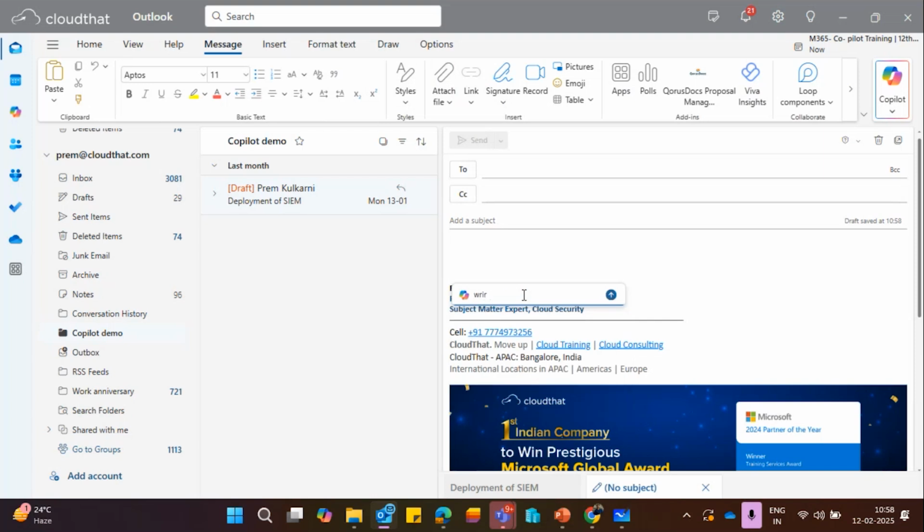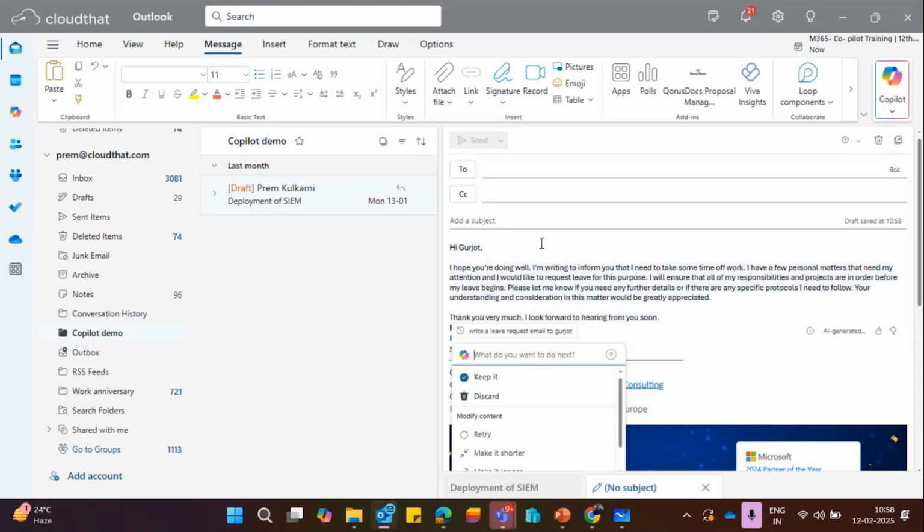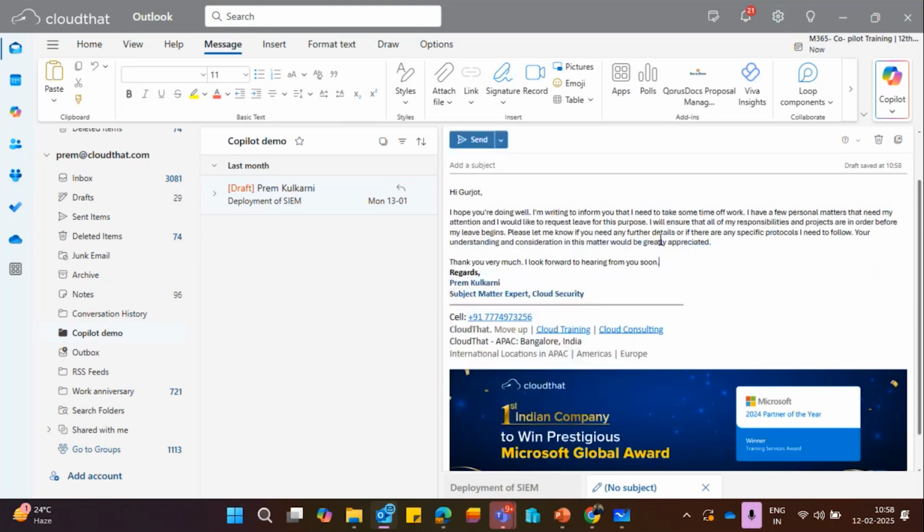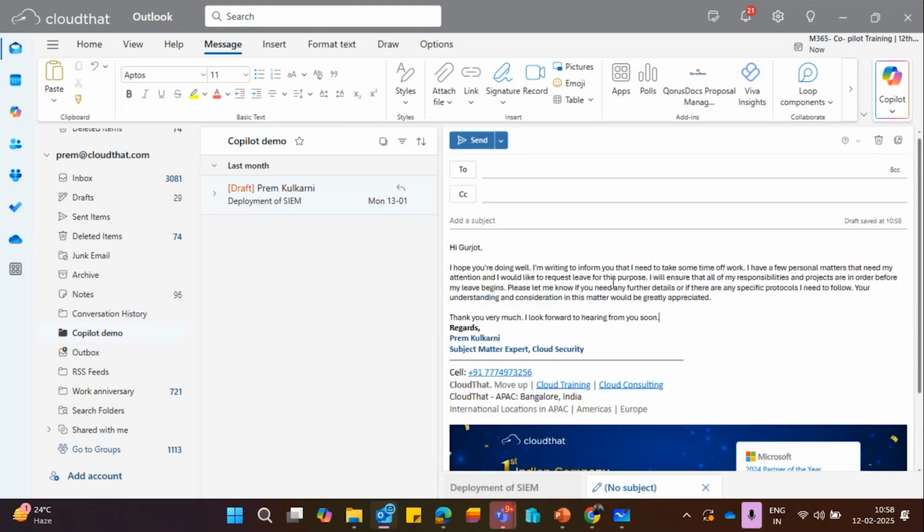Write a leave request email to Purshod. Now, what Copilot can do is it can take you till this step, but the actual action of sending is something that you have to do, right?